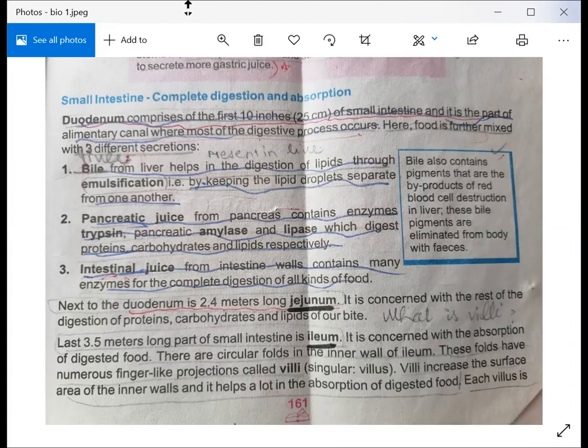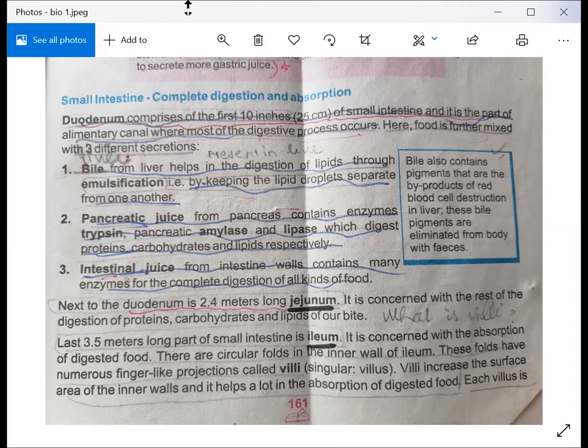The second fluid is pancreatic juice. From the name we can understand that this fluid comes from the pancreas. Pancreatic juice contains enzymes: trypsin, pancreatic amylase, and lipase. Underline these enzymes in your book. Trypsin, pancreatic amylase, and lipase digest proteins, carbohydrates, and lipids respectively.